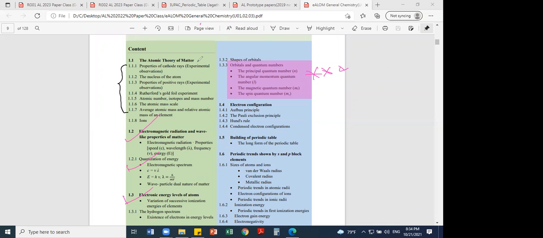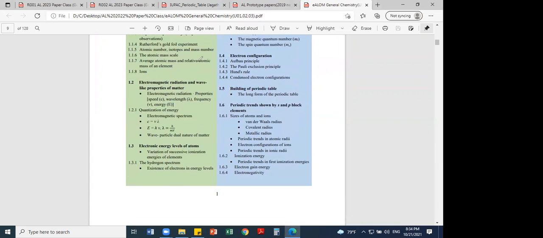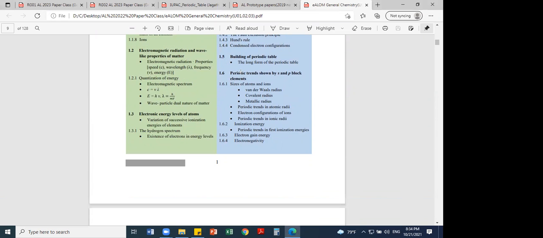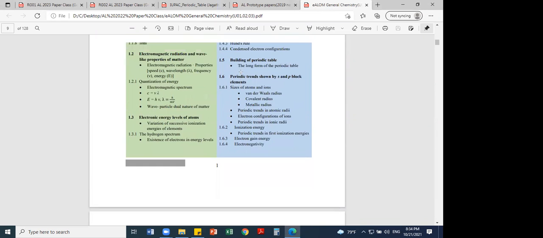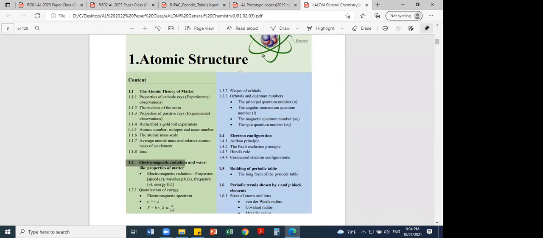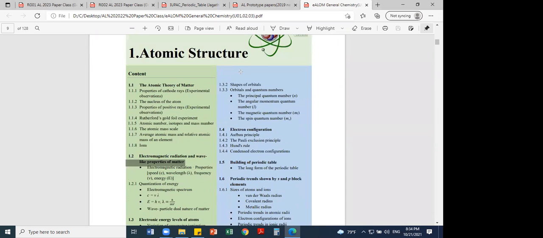Therefore, my advice, don't memorize that history. This part is a bit important: the hydrogen spectrum is very important. After that, the hydrogen spectrum is a little important. The long form of the periodic table, anyway, that's only from the periodic table. Also you can get 1 or 2 MCQs, maximum 1 MCQ. That's it. Therefore, in unit 1, atomic structure, the most important part is what?